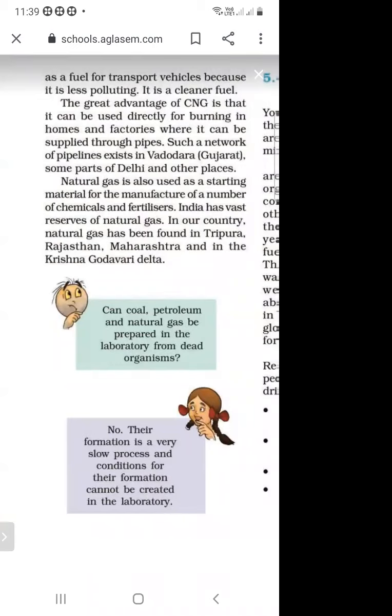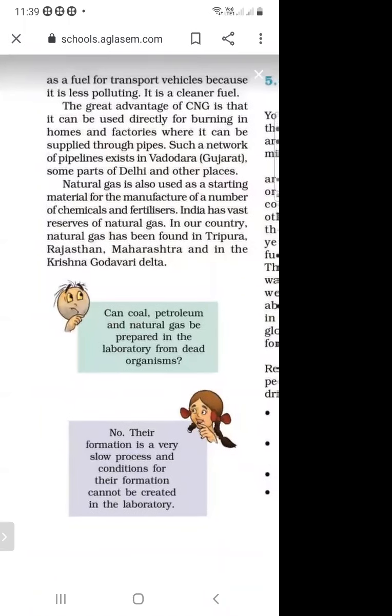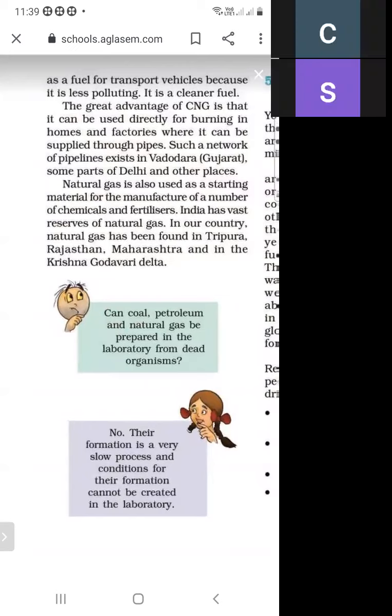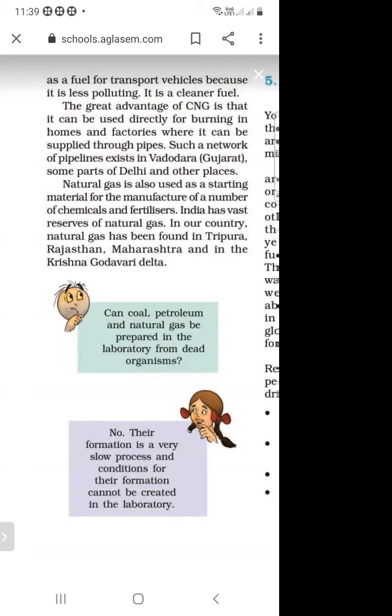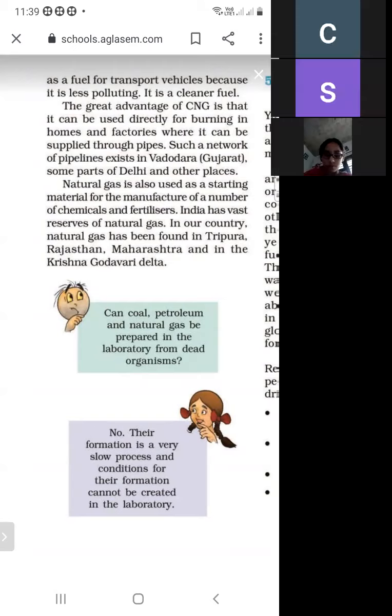It is supplied through the pipes, and such a network of pipeline exists in Vadodara. And where is Vadodara? In Gujarat. Such a network of pipeline exists in Vadodara and in some parts of Delhi and in some other places.